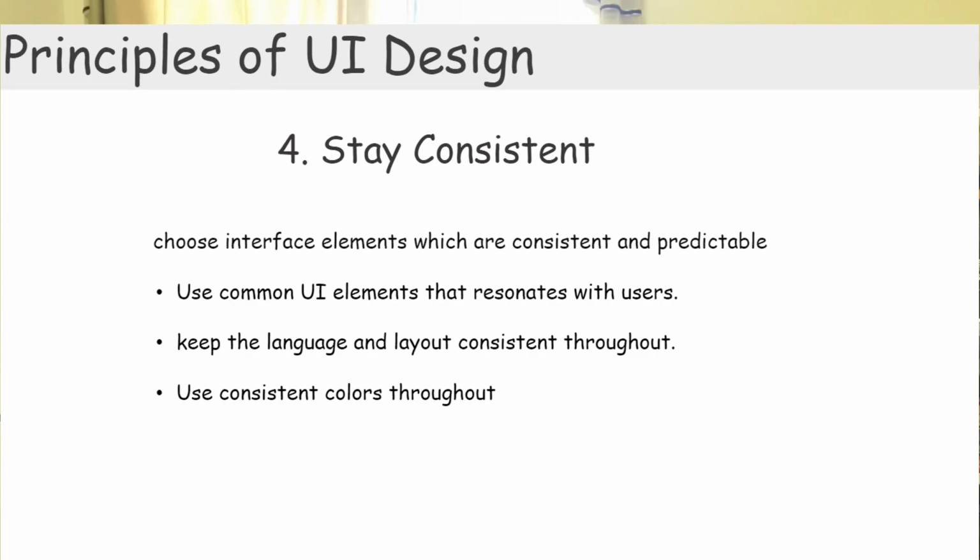Principle number 4 says that design a user interface which is consistent. Over the years, by interacting with multiple applications, users have become familiar with the UI elements that interact in a particular way. So design a user interface which is consistent and predictable. Some of the ways by which you can design a consistent and predictable UI are by using the common UI elements that resonate with users, keep the language and layout consistent throughout, and use consistent colors.